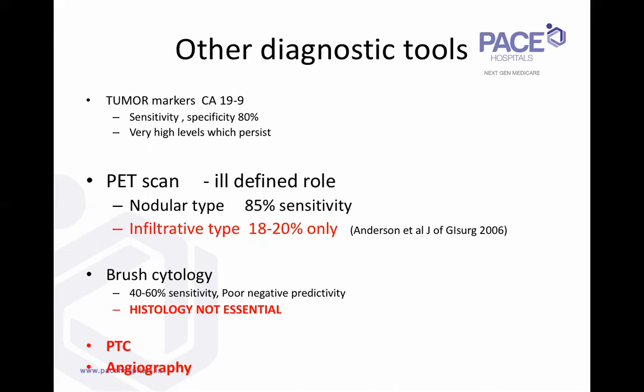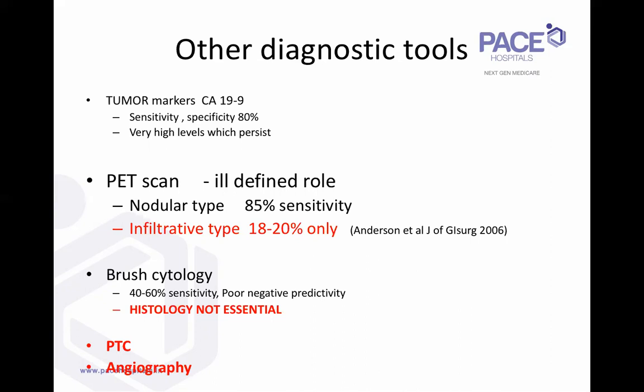But the operable ones are the sclerosing, the locally sclerosing, cicatrizing types in which there is no mass. These are basically very fibrotic, slow-growing tumors in which the metabolic rate is very low. So obviously, the PET depends on the metabolic uptake, based on the FDG uptake in the high metabolic zones. So when you have an infiltrative type of lesion, your chance of uptake on PET is very poor. So it doesn't add much value.